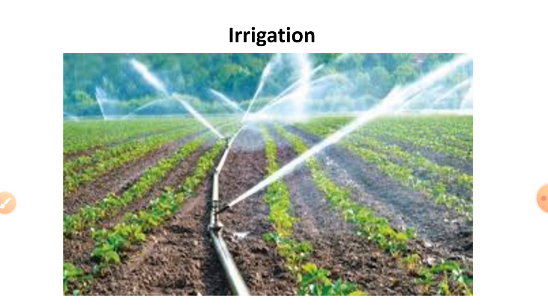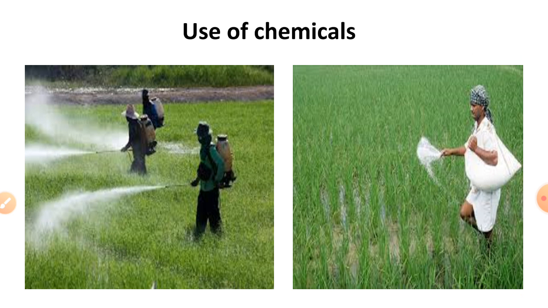Irrigation. The crops are irrigated, that is, water is supplied to the field through pipes or channels so that the crop gets sufficient water for its growth. Use of chemicals. The crops are sprayed with chemicals called pesticides to protect them from pests like mice and insects. Farmers place scarecrows in the fields to frighten away the birds. The fields are also fenced to protect them from grazing animals such as cows, buffaloes, etc.